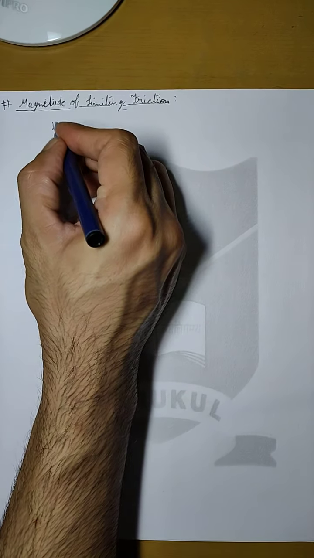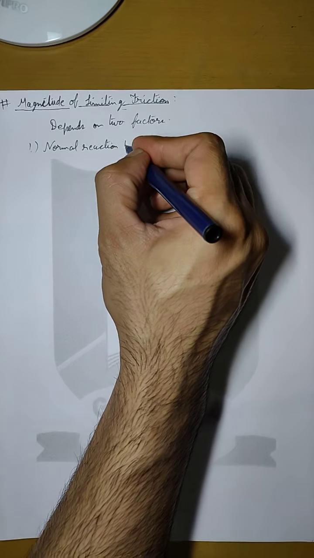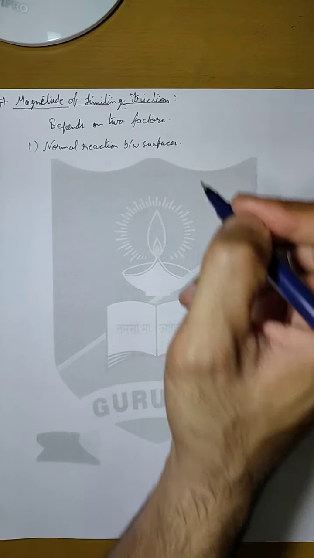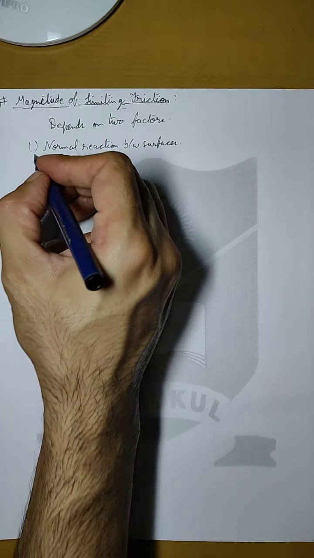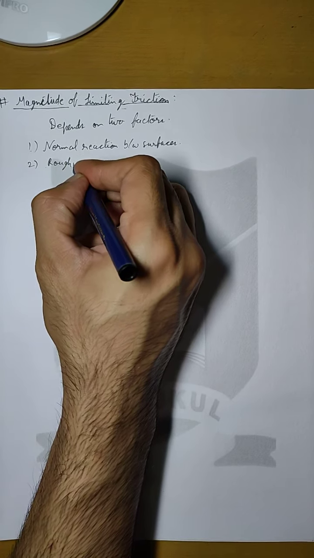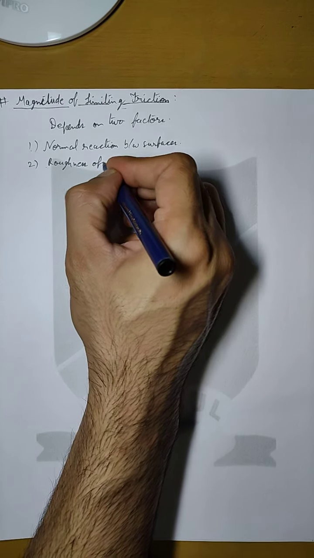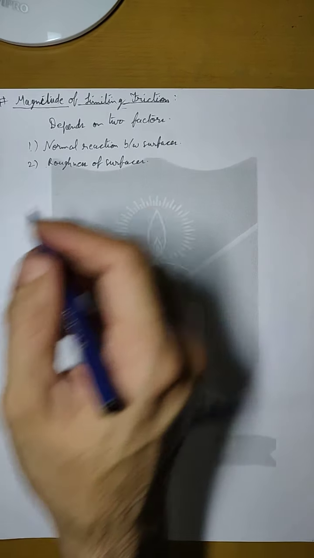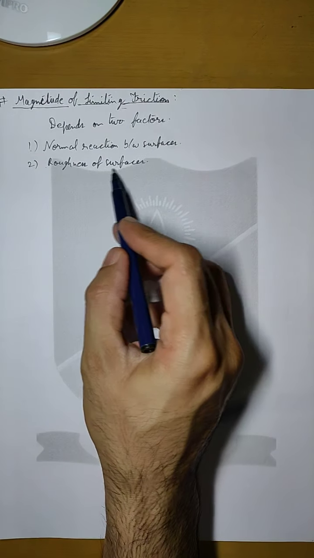First one is normal reaction between surfaces, and the second is roughness of surfaces. The second point is quite easy to understand.